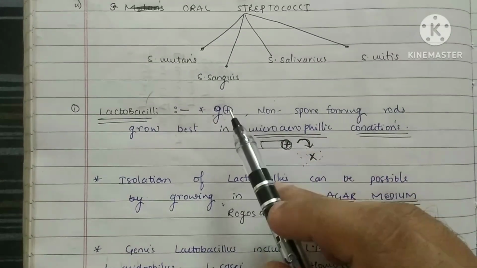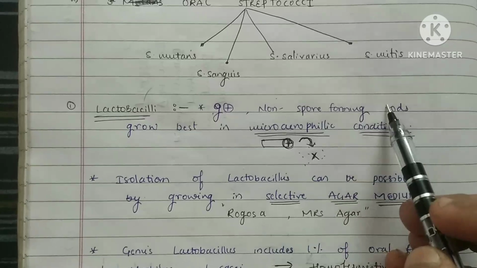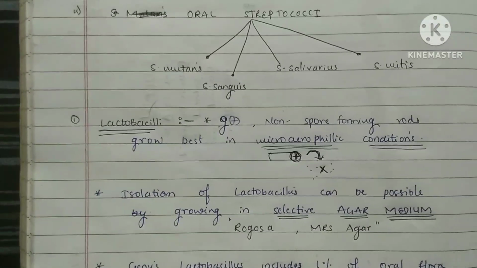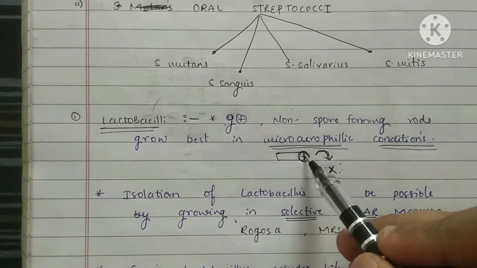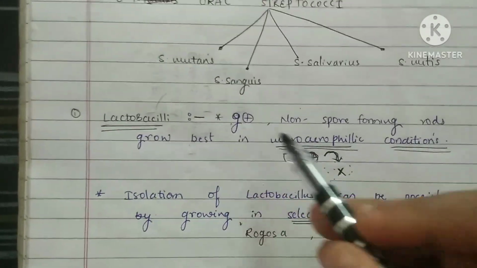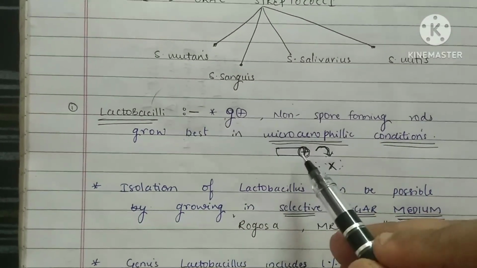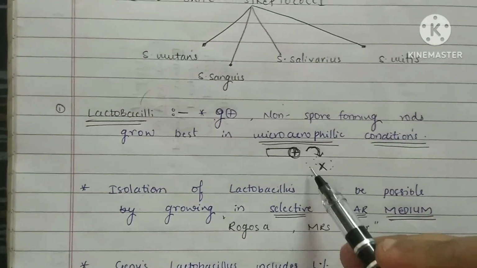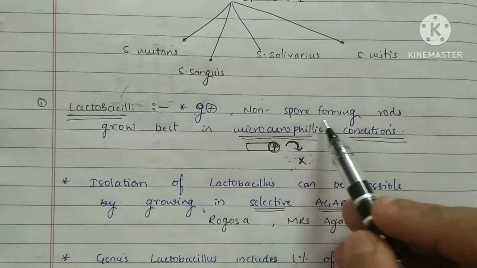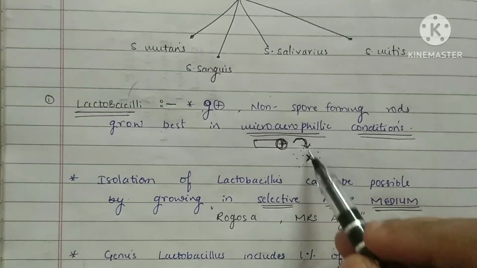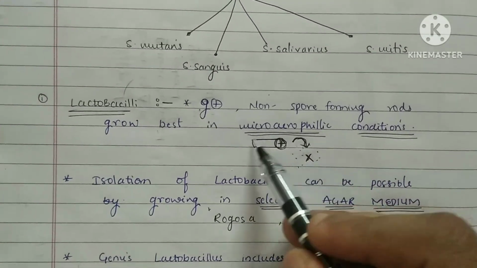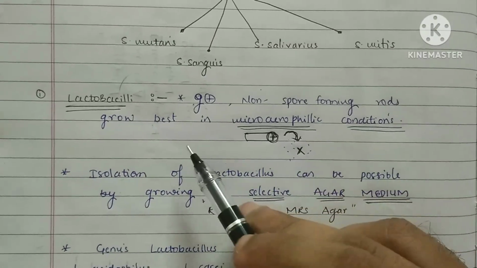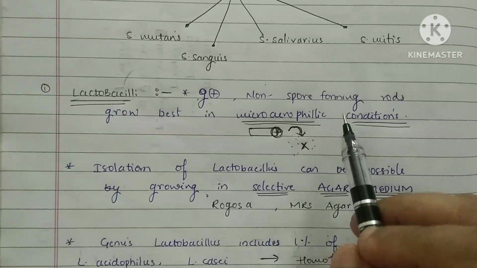Now these lactobacillus are usually gram-positive non-spore forming rods which grow best in micro-aerophilic conditions. So how do we remember this? The positive sign indicates they are gram positive, and the rod shape is drawn behind it. The spore is marked wrong, meaning they are not spore forming, they will not produce any kind of spores. But they are gram positive rods, and they grow best in micro-aerophilic conditions.